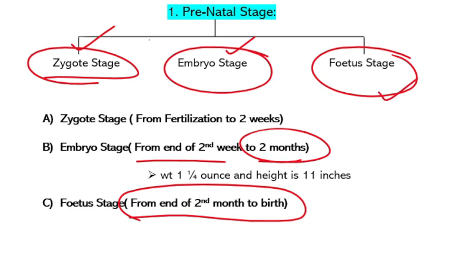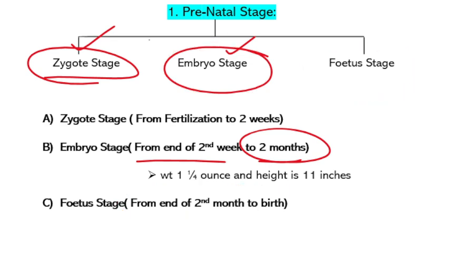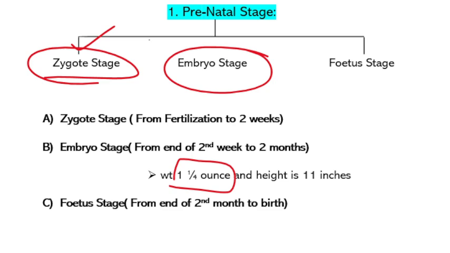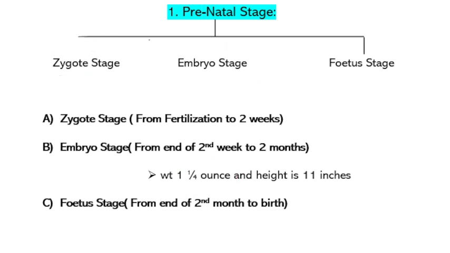In this stage no new parts will form, but the organs which were formed in the embryo stage will develop in the fetus stage. Here the weight of a baby will be 1 by 4 ounce, and the height of a baby will be 11 inches. Okay, this is about the prenatal stage.